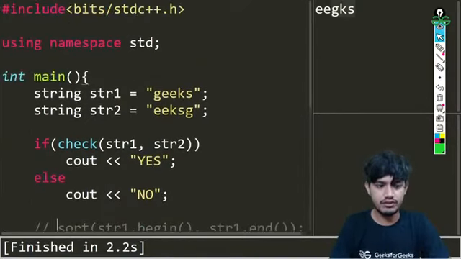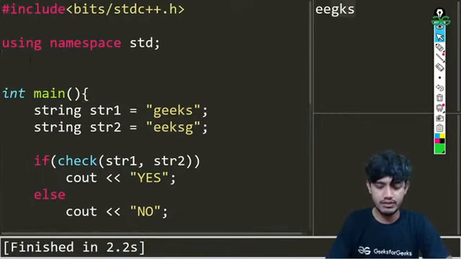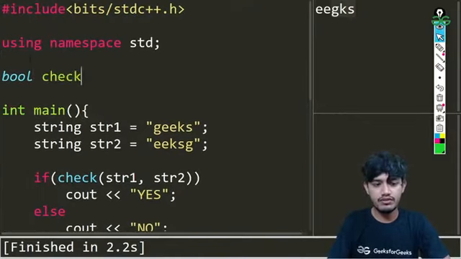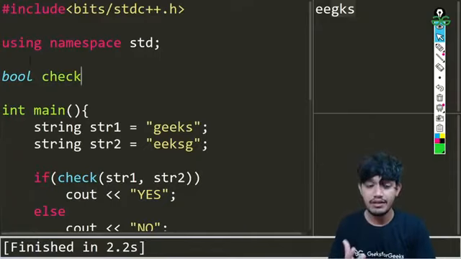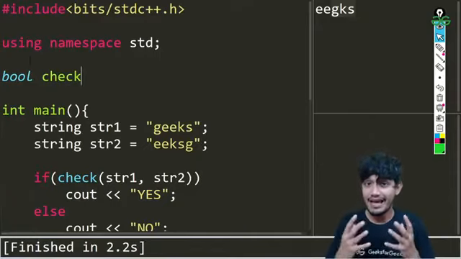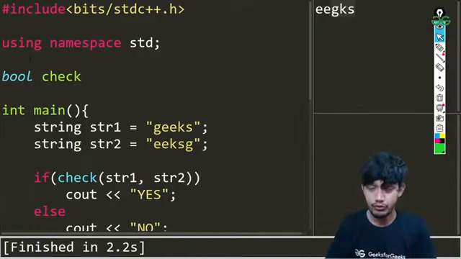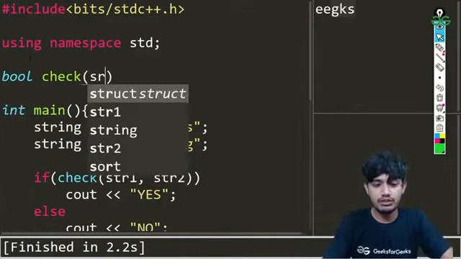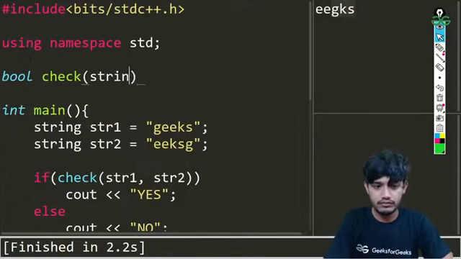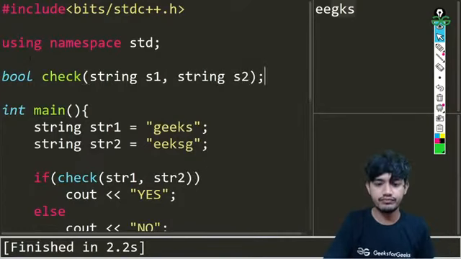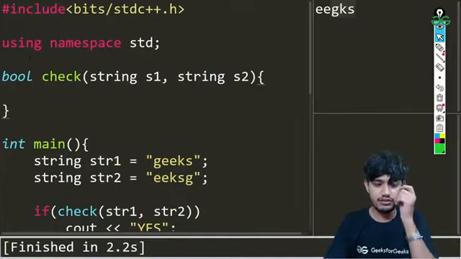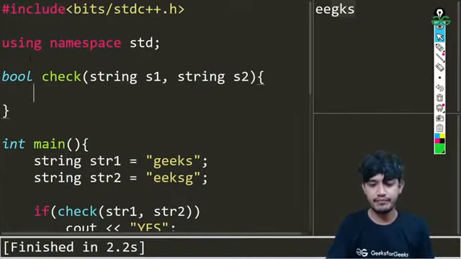And let us make a boolean function, which basically returns two things. One is true, second is false. If they are anagrams of each other, it will be returning true. If not, then it will be returning false. As simple as that. So it will be taking two things. First is string s1, I'm just calling it s1, and second is s2. Okay, so this is the function we need to write.